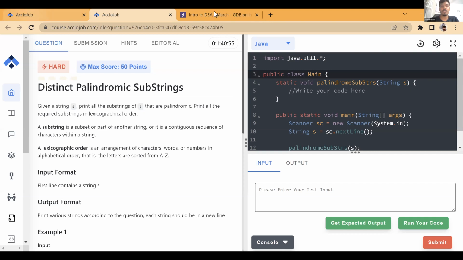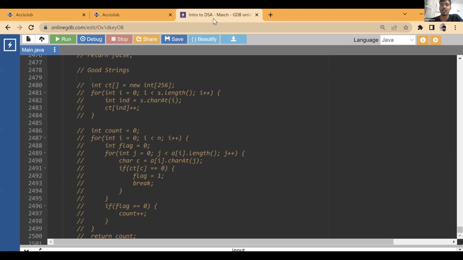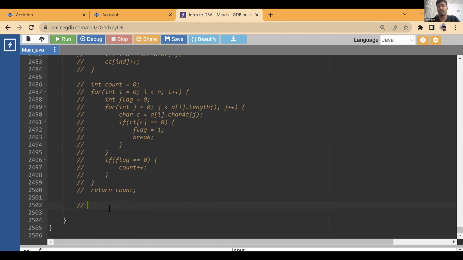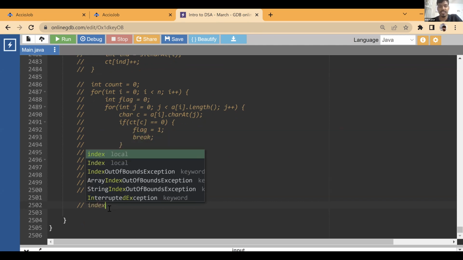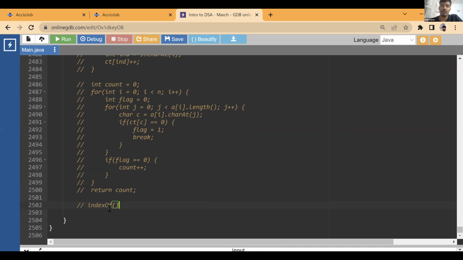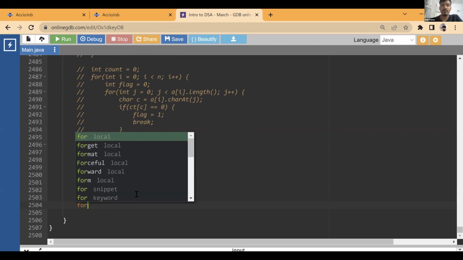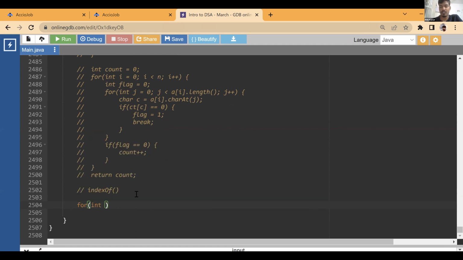Okay, so this is what string said. Let's see a few more functions on string. We saw contains, right? Basically every string function is nothing but a simple logic that you need to write by traversing a string. For example, there is a function known as indexOf. What does this give you? If you pass any character, this will give you the index of the first occurrence of that character. So how can we get that index?